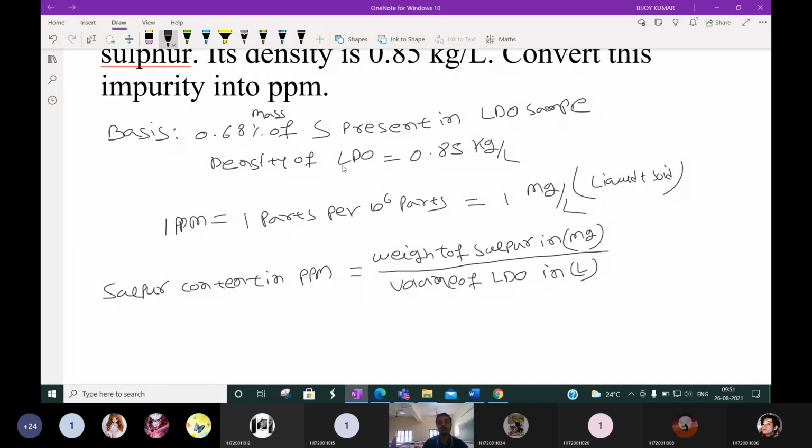So for that we have to assume the mass of LDO to be 100 gram.